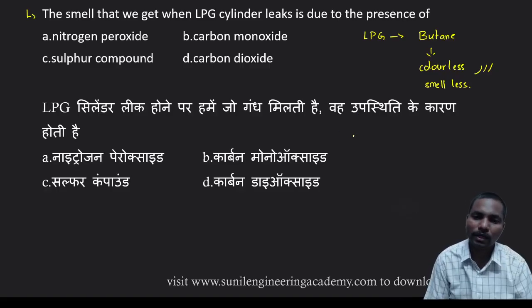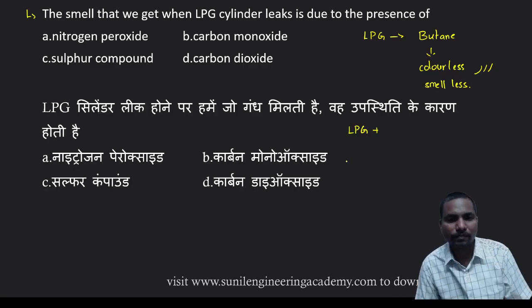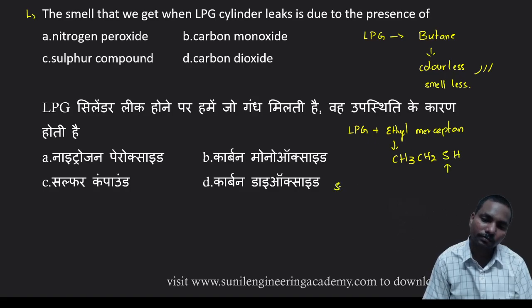So that's why we have to add some substance to that LPG without changing its chemical properties. For that we add ethyl mercaptan, a sulfur compound, CH3CH2SH. S for sulfur.